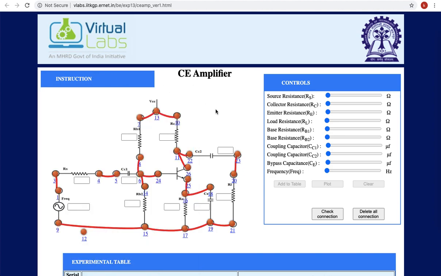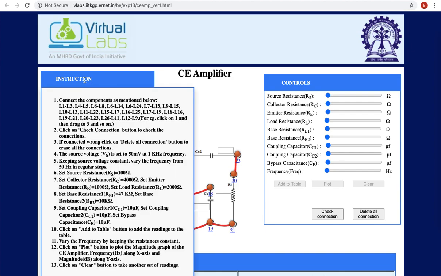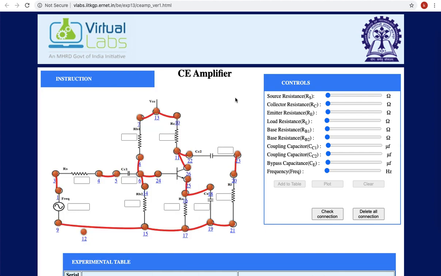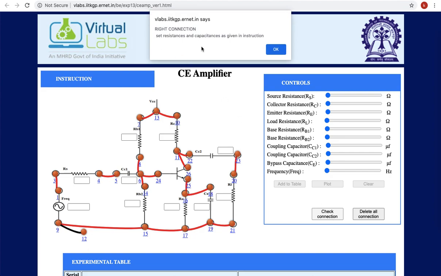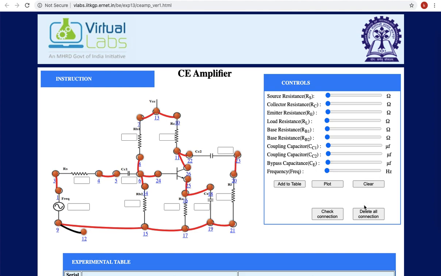L12 to L9. So L26 to L11 we have done. L12 to L9 means this is ground. Okay, 12 is ground, so no symbol is given. Now let's check the connections. It is telling right connections. Okay, if you make any mistake, it will tell wrong connections. Then do everything again from the starting.